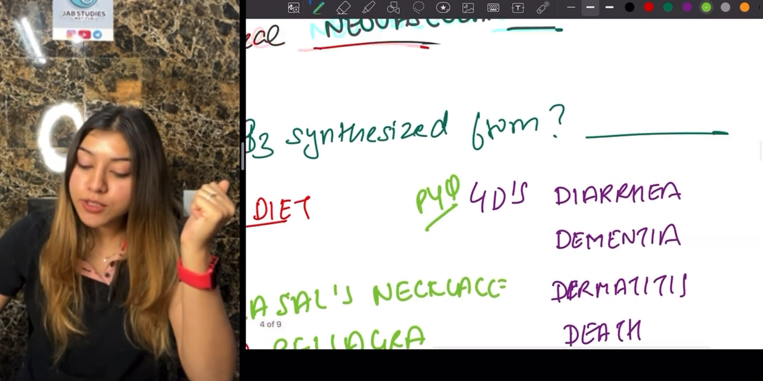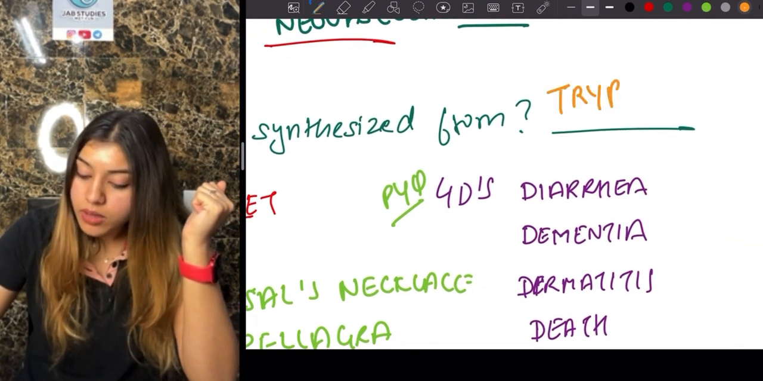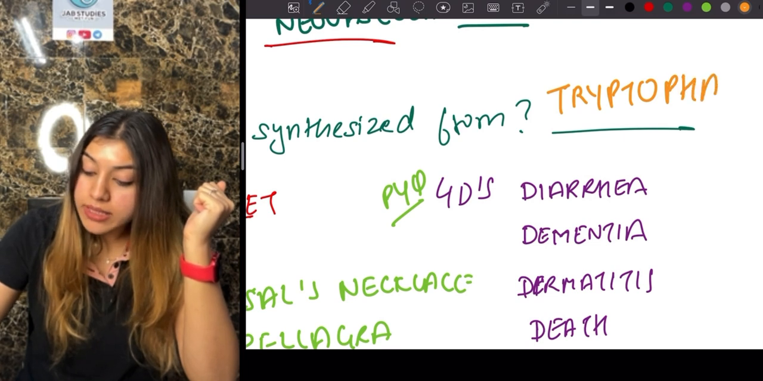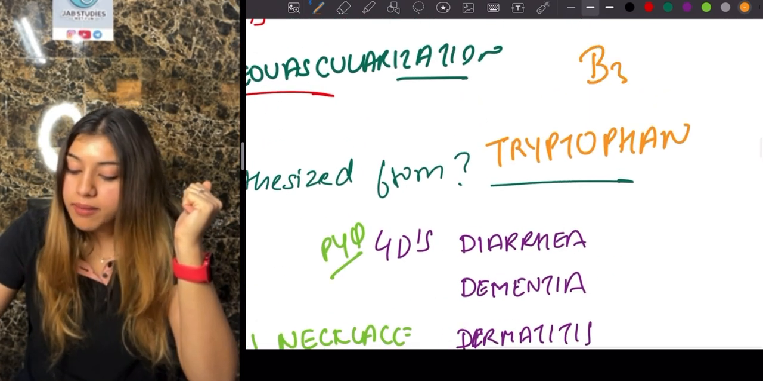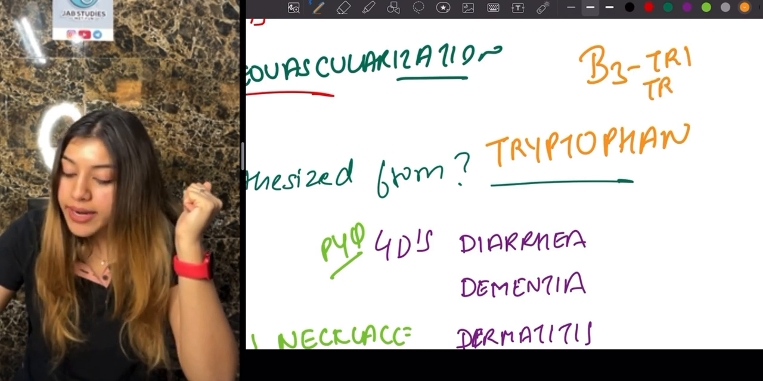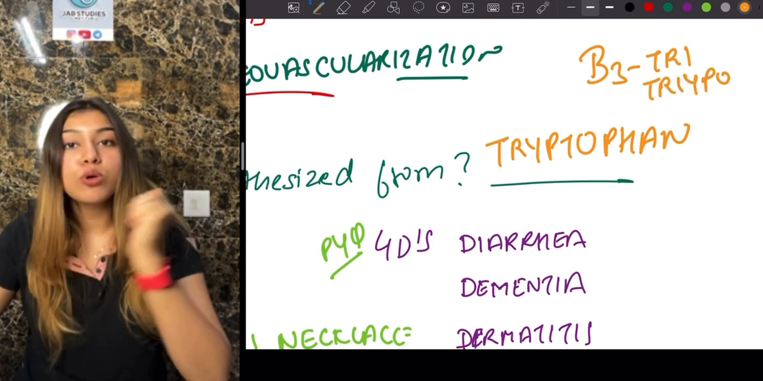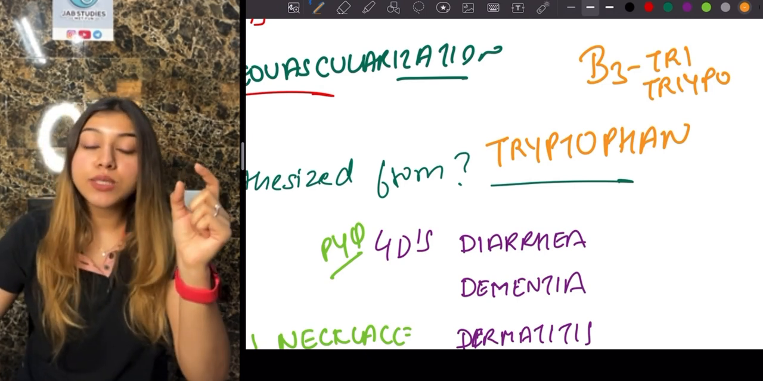Niacin is synthesized from, very important, tryptophan. It is synthesized from tryptophan. How am I going to remember this, guys? B3. Basically, this is tri. So how am I going to remember this? Tryptophan, right? I can remember this as tryptophan B3. So remember, it is synthesized from tryptophan.